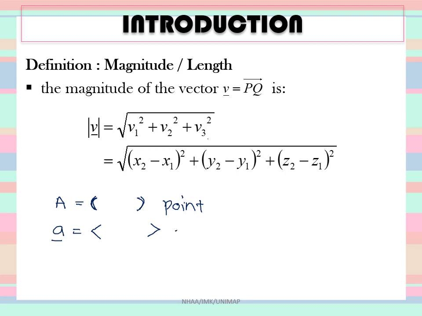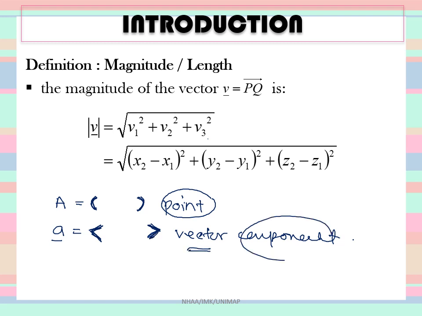This is for vector components. Please be careful in this topic. When you see a round bracket, this is for a point. If you look at this angle bracket, this is for a vector component. Then you know this is not just a point, this is a vector component for vector A to vector B, for example, or we denote it as this.